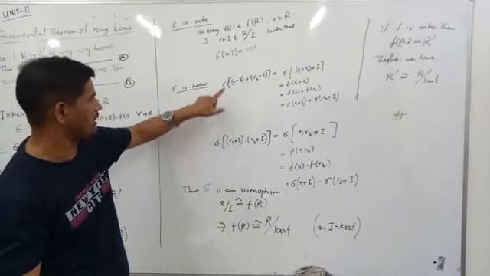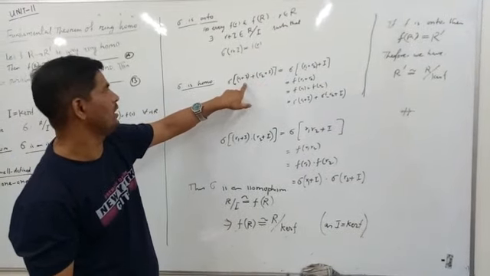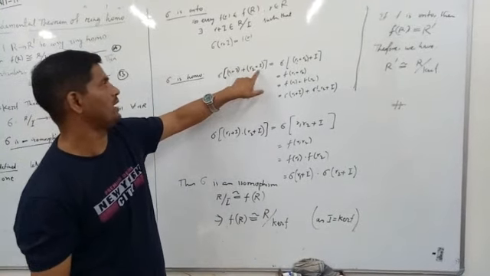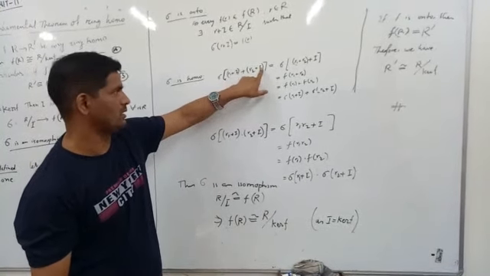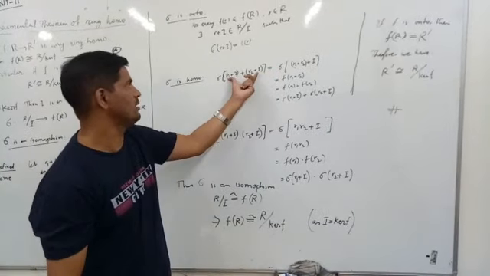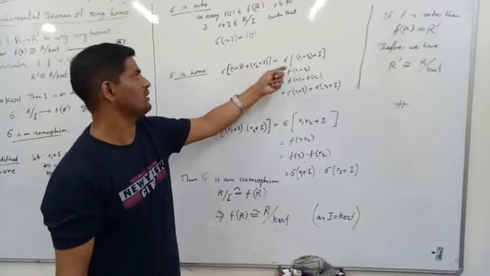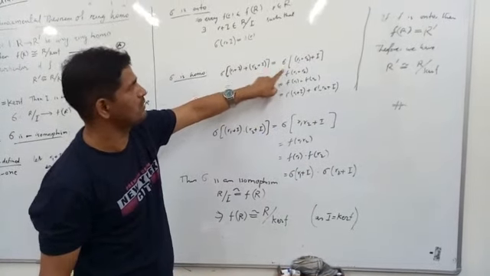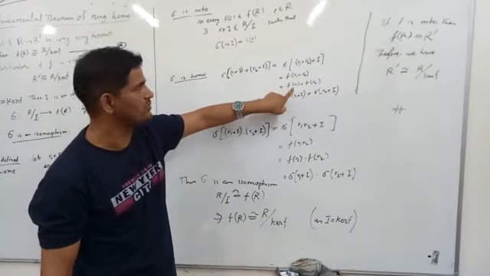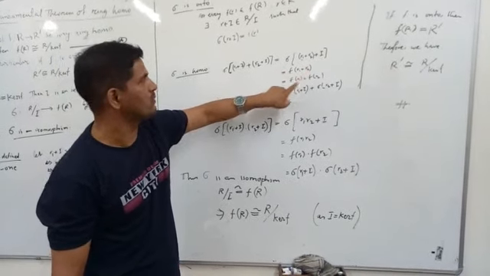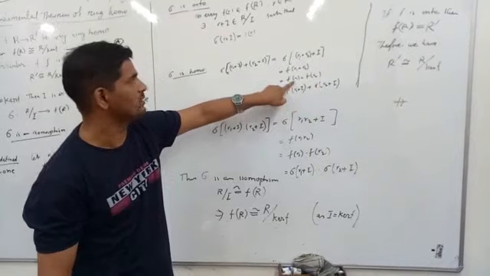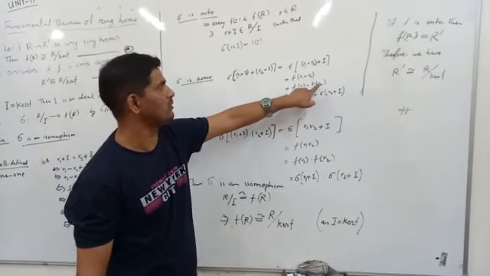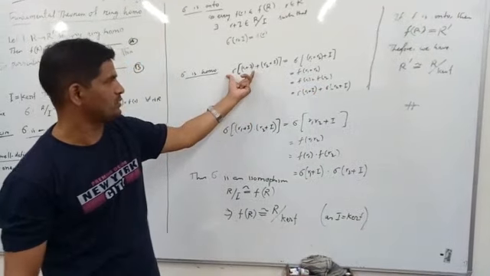For this first we will show the additive part, sigma of x1 plus x2 equal to sigma of x1 plus sigma of x2, where x1 is r1 plus I and x2 is r2 plus I. So this is equal to sigma of, by this property, r1 plus I plus r2 plus I is r1 plus r2 plus I. Then by definition of sigma, this is f of r1 plus r2. Since f is a homomorphism, f of r1 plus r2 implies f(r1) plus f(r2), and again by definition of sigma, f(r1) equals sigma of this plus f(r2) equals sigma of this. So this is the first part, the additive part.